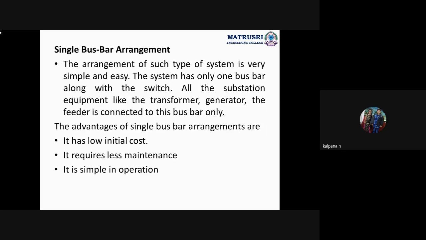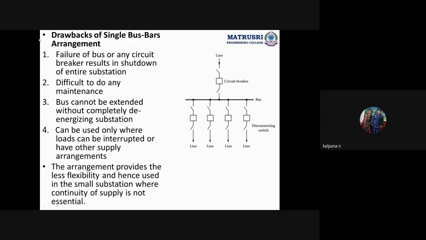Okay, the first arrangement is single bus bar arrangement. This is the diagram of single bus bar arrangement. See here, bus bar means where we can connect all the incoming lines and outgoing lines, right? Bus bar is a junction where we connect the incoming lines to this bus bar, and from this bus bar only we can take the outgoing lines. If we use a single bus bar, that type of connection is called single bus bar connection.